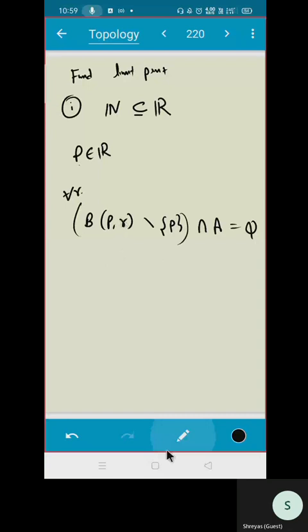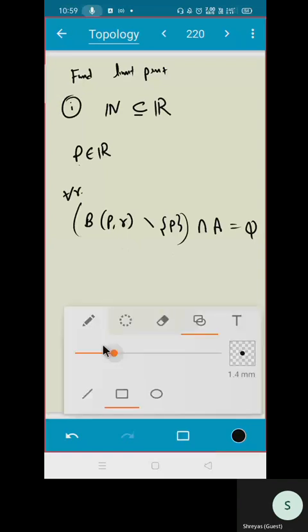If you do not understand, draw a graph of natural numbers. Let me just say 1, 2, 3, 4, 5, 6, 7, like this.